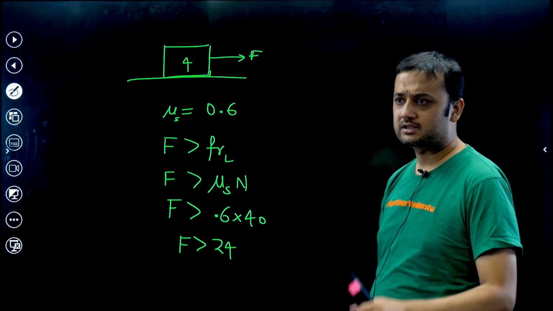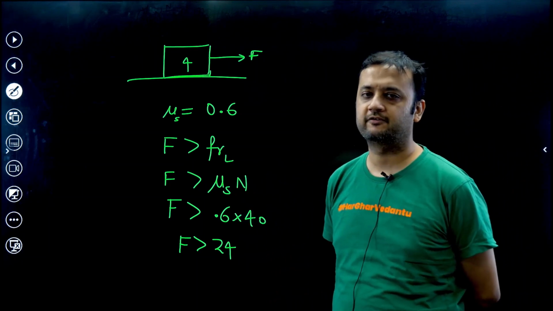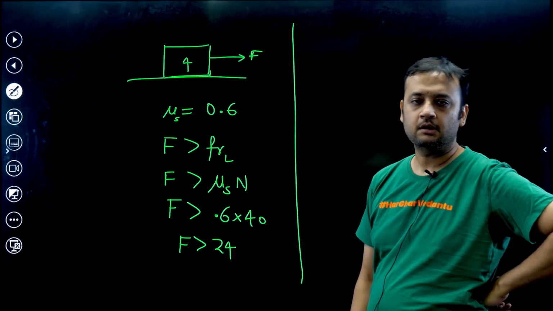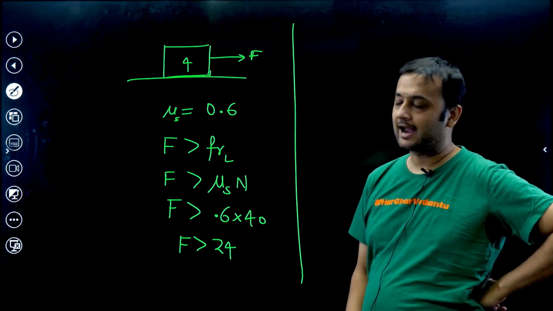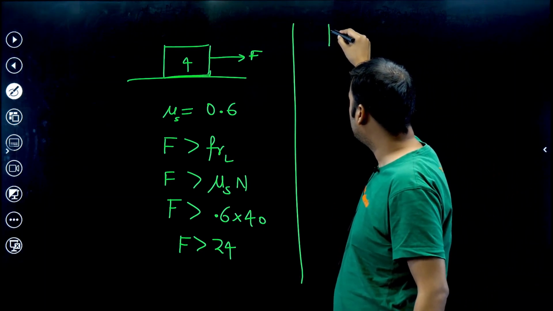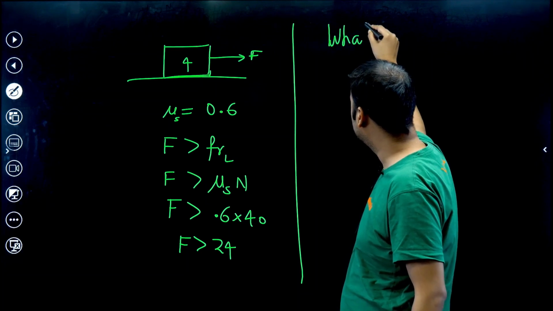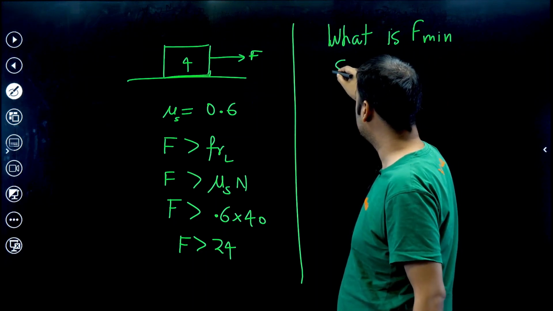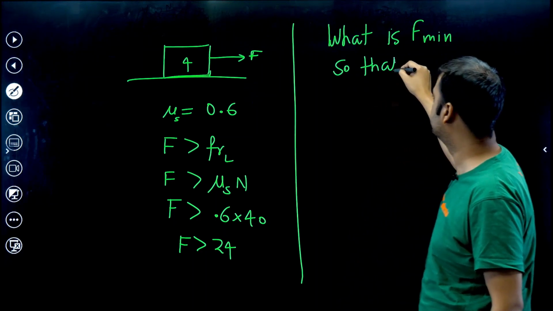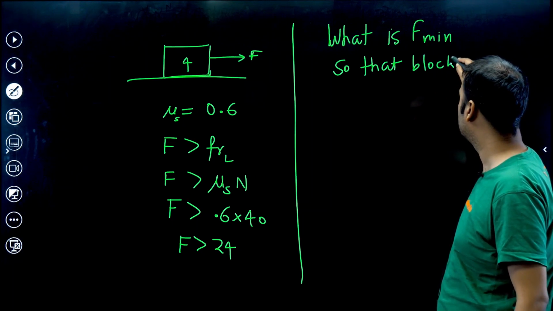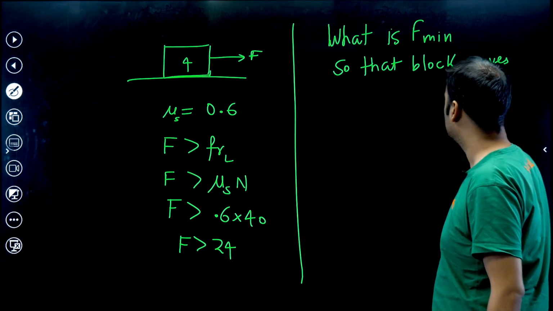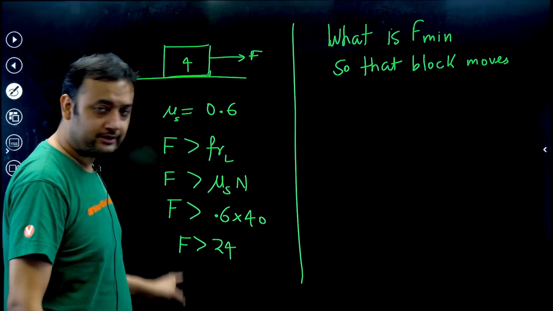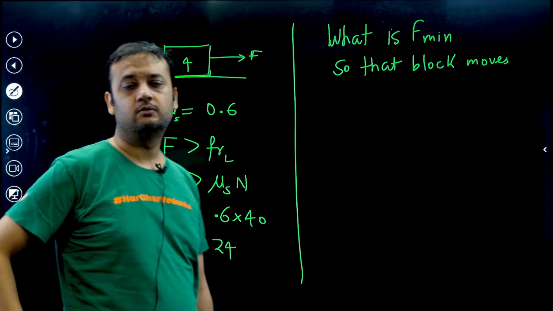Okay, but I am asking what is the minimum value of F? What is the minimum value of F so that the block moves? Think, what is the minimum value of F? Now if you think F is 25, so I am asking what is the minimum F? What is F min so that the block moves? This is what we want to find. So we know that it is greater than 24, but what is the minimum value?